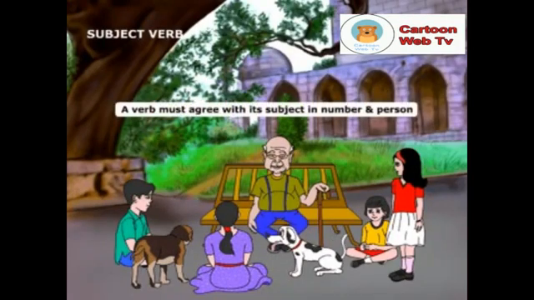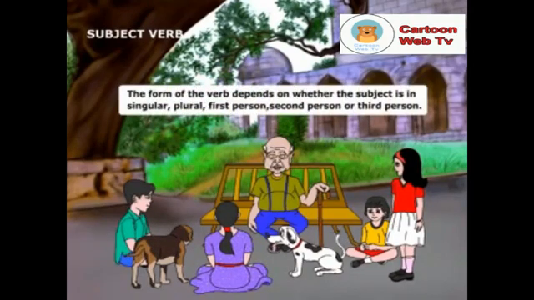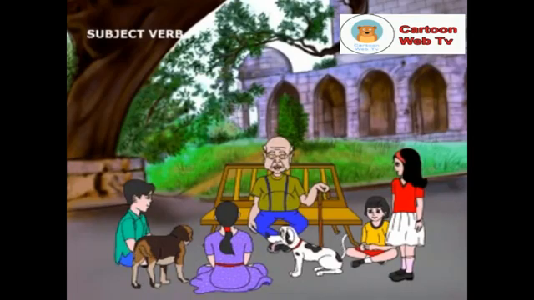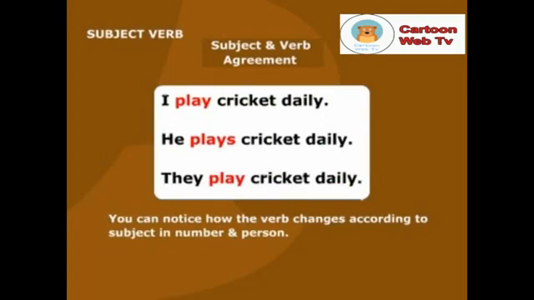A verb must agree with its subject in number and person. That is, the form of a verb depends on whether the subject is singular, plural, first person, second person, or third person. Look at the following sentences as examples. I play cricket daily. He plays cricket daily. They play cricket daily. You can notice how the verb changes according to subject in number and person.